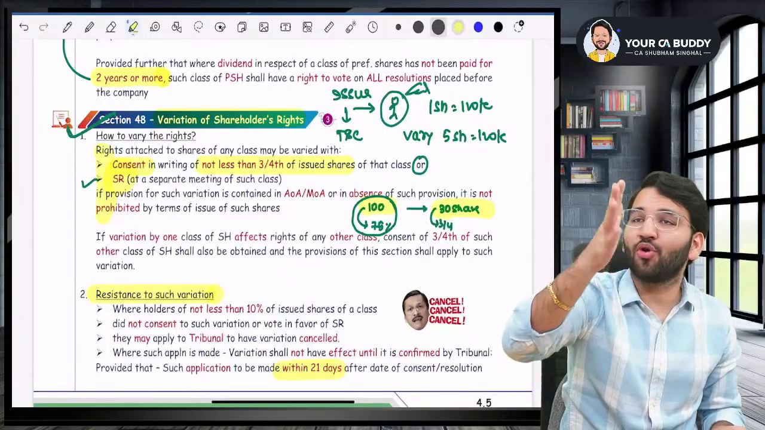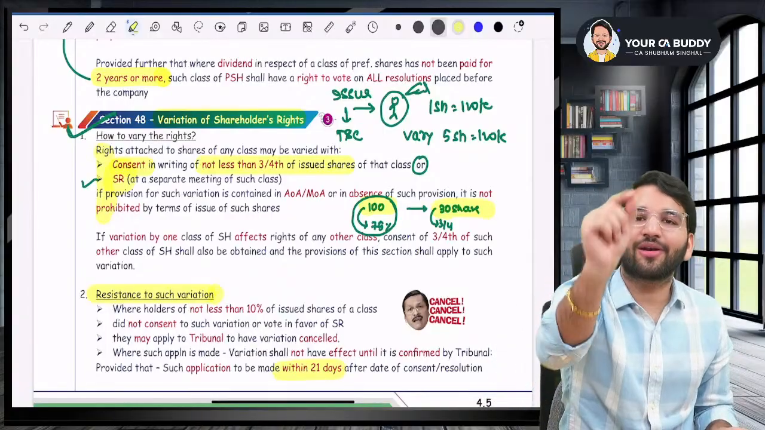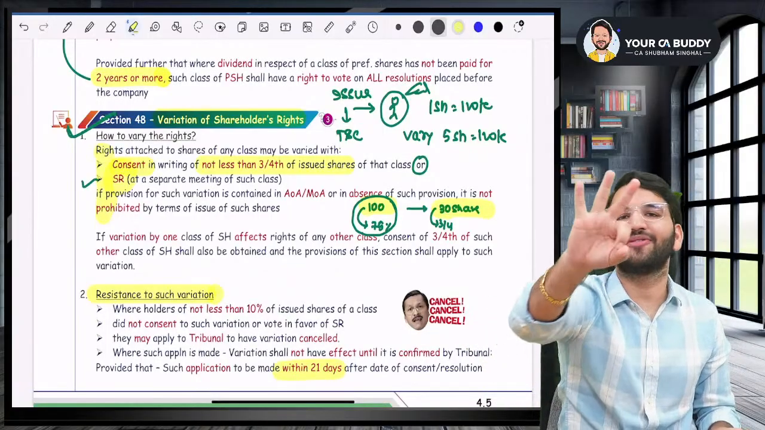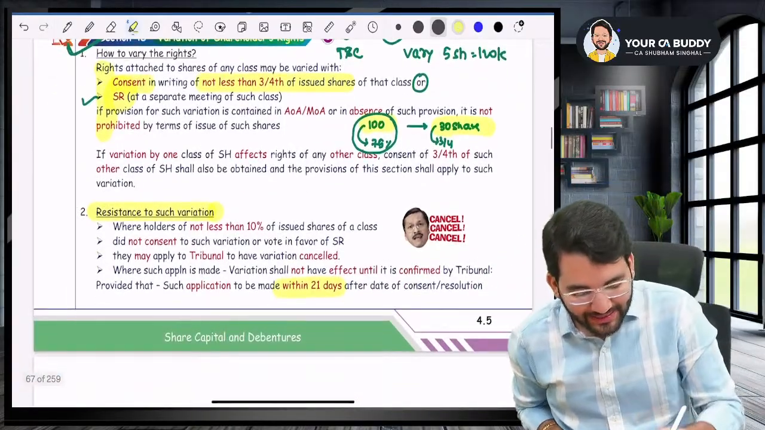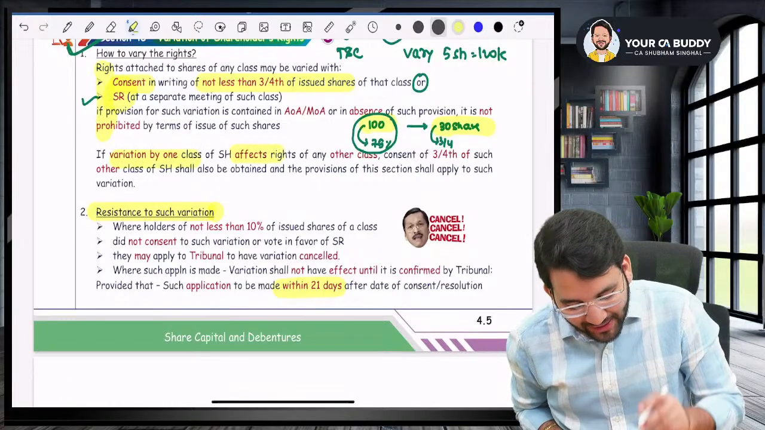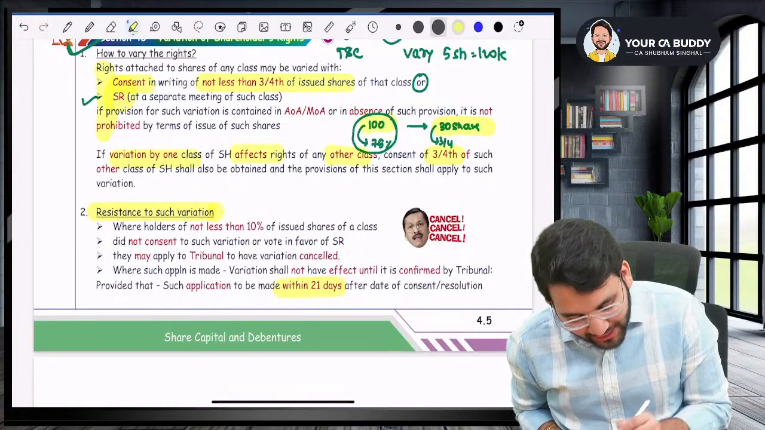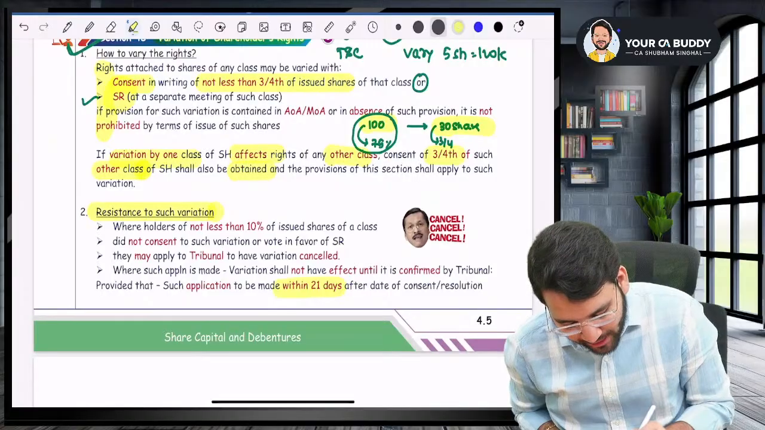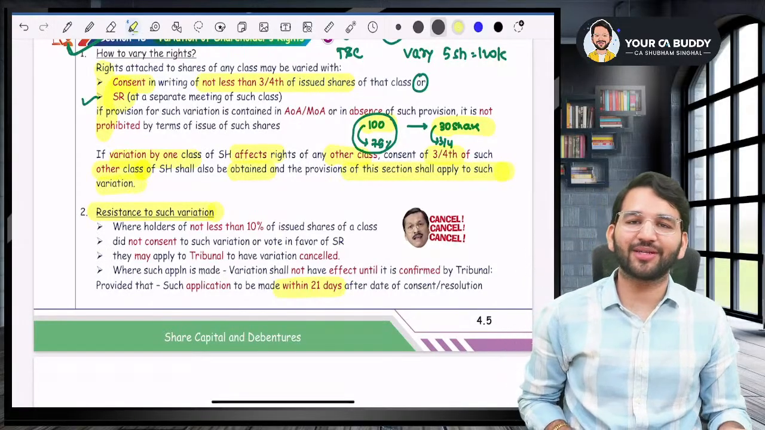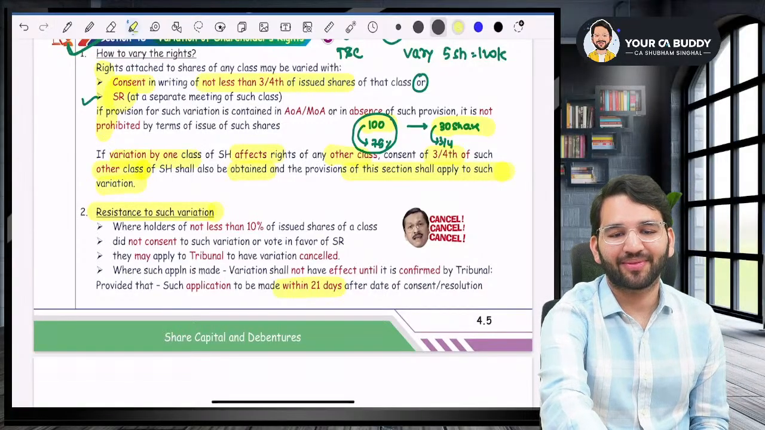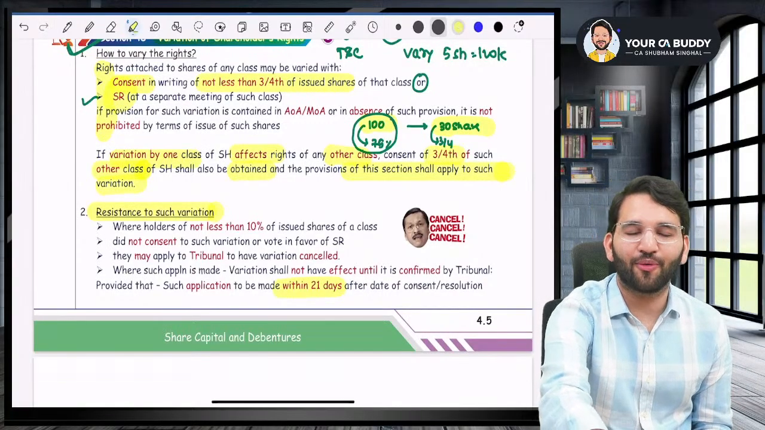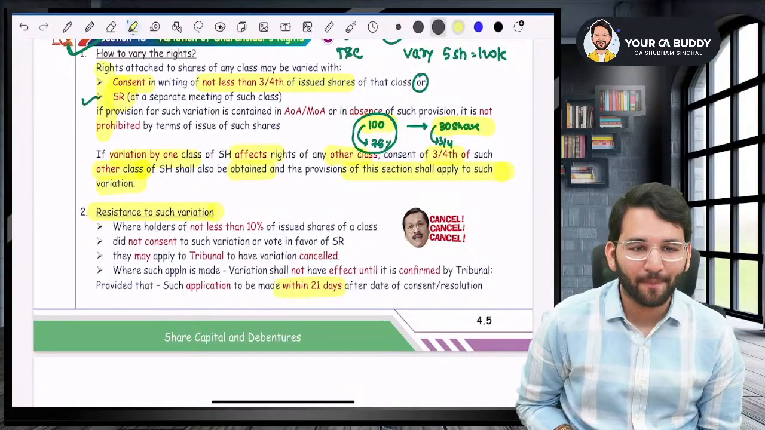But for them, there is no option of SR. For class B, you will have to take consent in writing of three-fourth in value. So it says that if variation by one class affects the right of the other class, consent of three-fourth of such other class shall also be obtained, and provision of the section shall apply to such variation. Are you with me? Guys, are you with me? Yes or no?